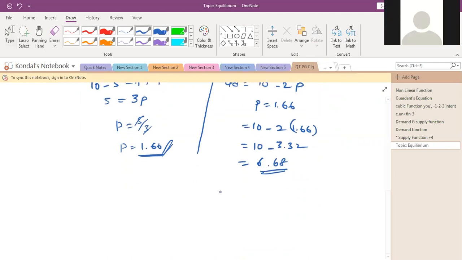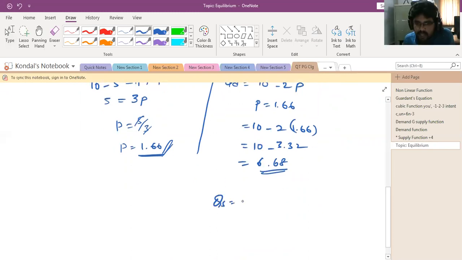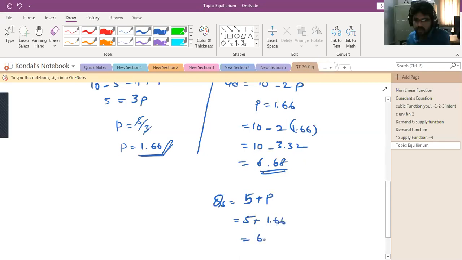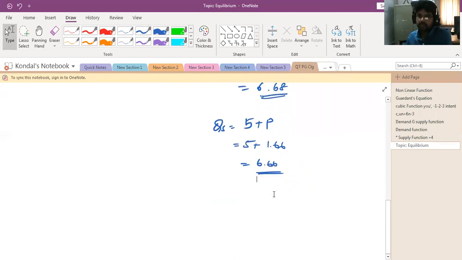Then we substitute to get the quantity of supply. That is 5 plus p. Here we substitute the p value, 5 plus 1.66, which gives 6.66.